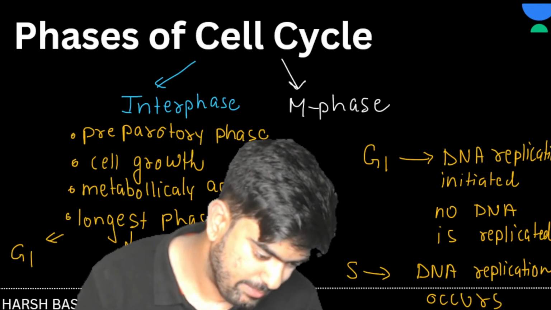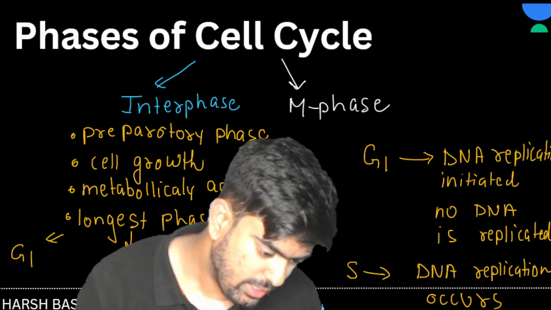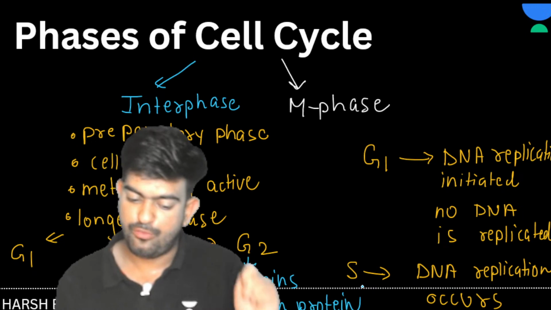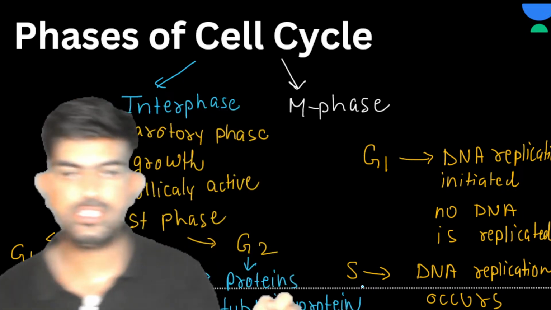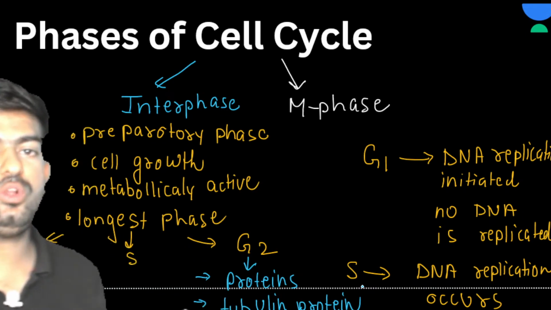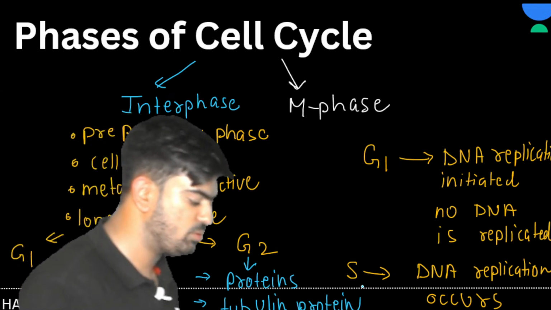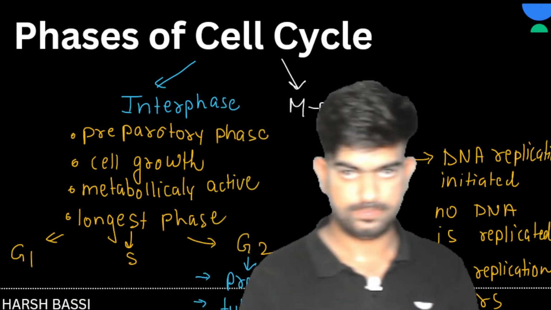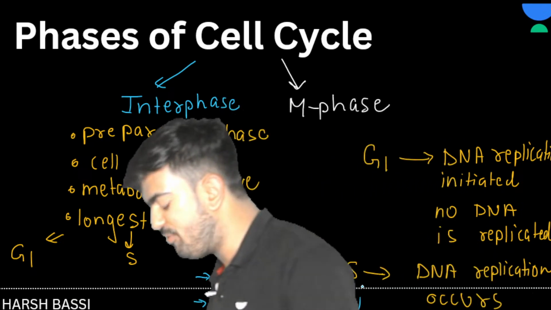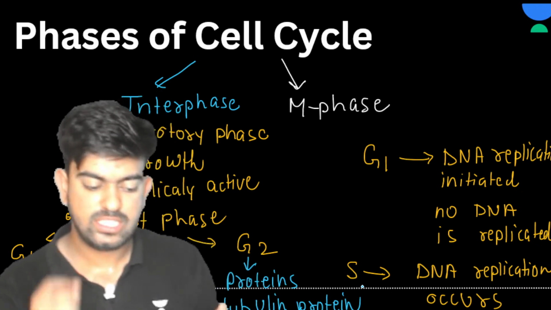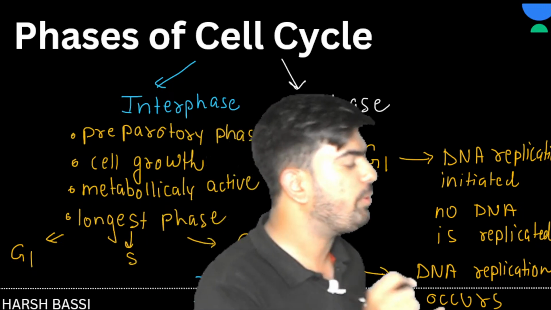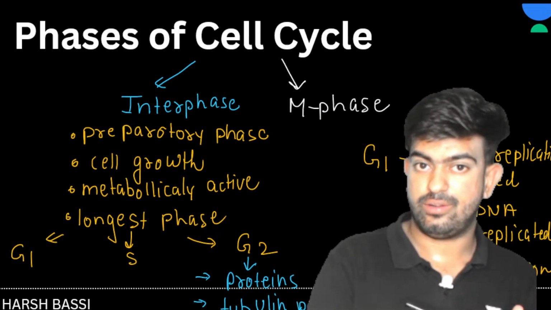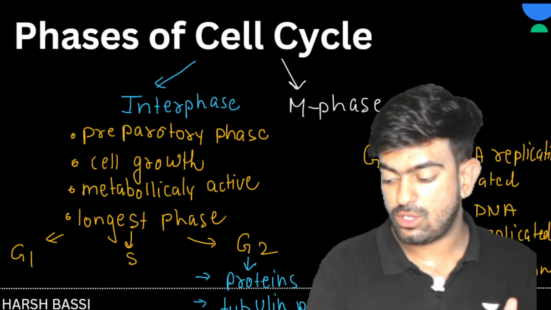There is one more very important protein, which is the histone protein. So what is the work of histone protein? Histone protein is the protein which helps in the packaging of DNA, right?